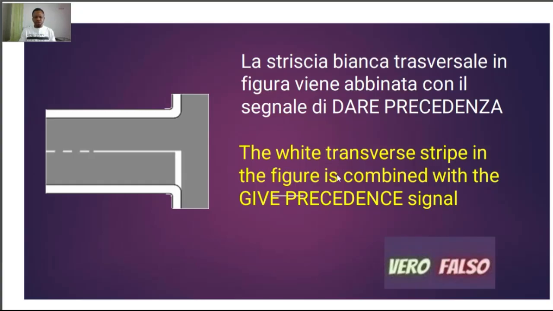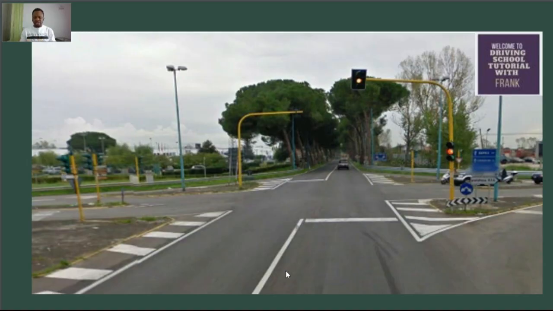For example, this first one says: la striscia bianca trasversale in figura viene abbinato con il segnale di dare precedenza, which means this white line at the junction is added to that other sign that says give priority or give precedence to. Because segnale horizontale are all these signs they draw on the ground. Any sign drawn on the ground is a segnale horizontale. For example, that particular sign is this one.